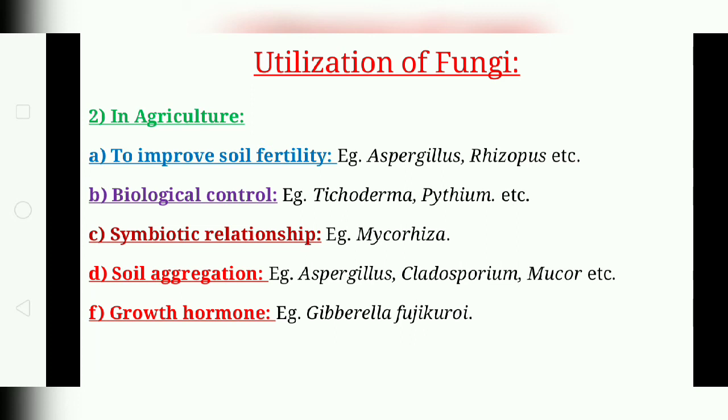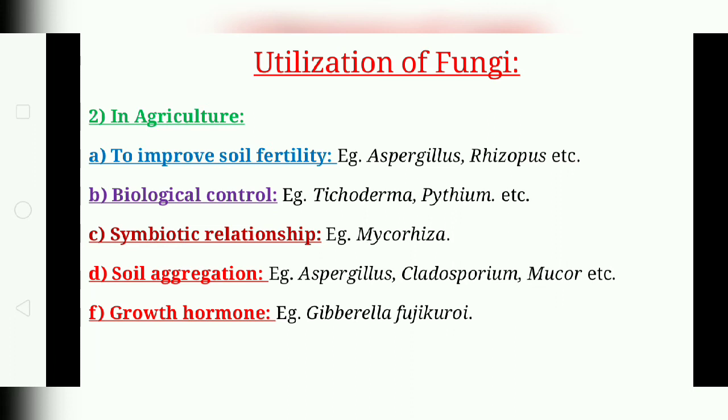Now fungi are used in biological control. They are used as biological control agents to control insects, nematodes, weeds, and some pathogenic fungi. For example, Trichoderma suppresses the growth of root rot fungus, that is Pythium, and leaf blight that causes blight of tomato, groundnut, etc. So they are called mycofungicides. Fungi are also used as mycoherbicides, for example a Colletotrichum species can be used as a biocontrol agent for fodder weed.